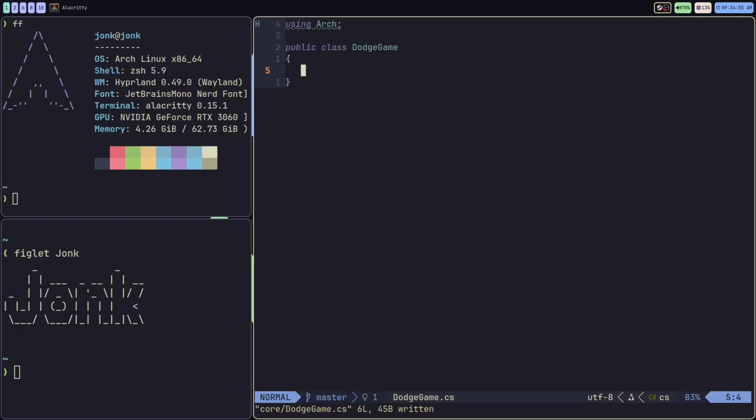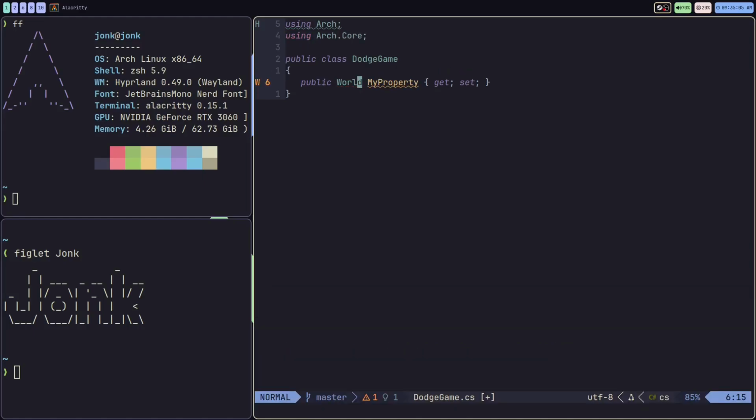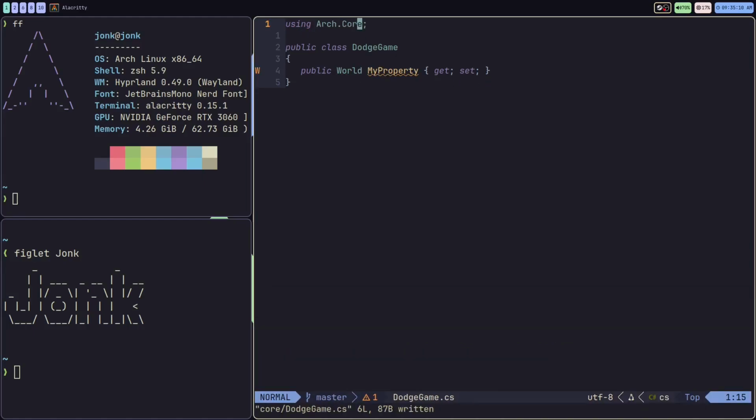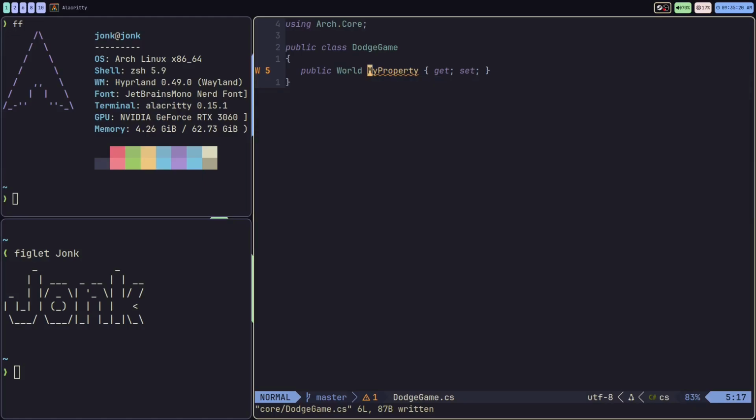Okay, so to add the ECS system, we're going to be adding a property to this class, and this is going to be of the World type. I'm just going to have to import that one, and get rid of this import up here. So this is going to be the World class. The World class is the ECS system. It's what stores and registers all the entities and all of their data attached to it. We'll just call this ECS like that.